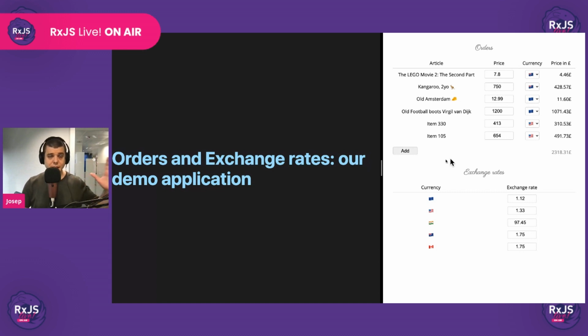So this application has a section with order lines right here, and a section with exchange rates that apply to these order lines. The user can edit the price and the currency of each order, and when they do so, the base currency price also updates. The only tricky thing about this is that the base currency price, which is this field here, depends on the currency rate, which is defined here, meaning that these updates are going to update these order lines and so on and so forth.